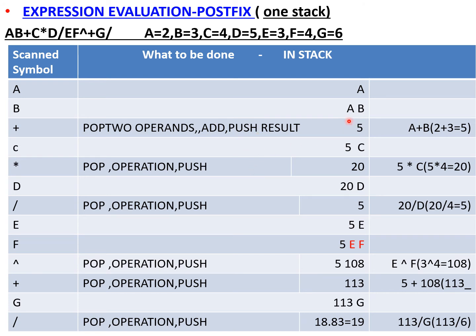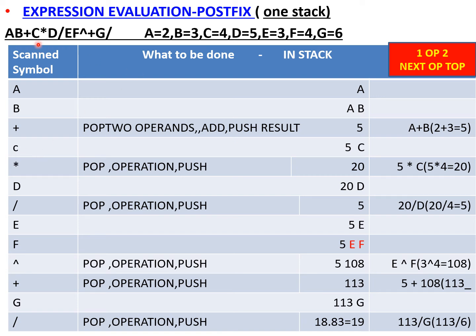So he will be popping the two operands. For reference, I have added this part. So he pops B and then A. One thing you have to know is that the top element is to be placed as the second operand, and then the next element is to be placed as the first operand. So here I have referred to this: top is the second operand, and then the next element is the first operand. Think of this, because when you are going for prefix it will be changing. So A plus B, so the values of A and B have been substituted, giving 5.